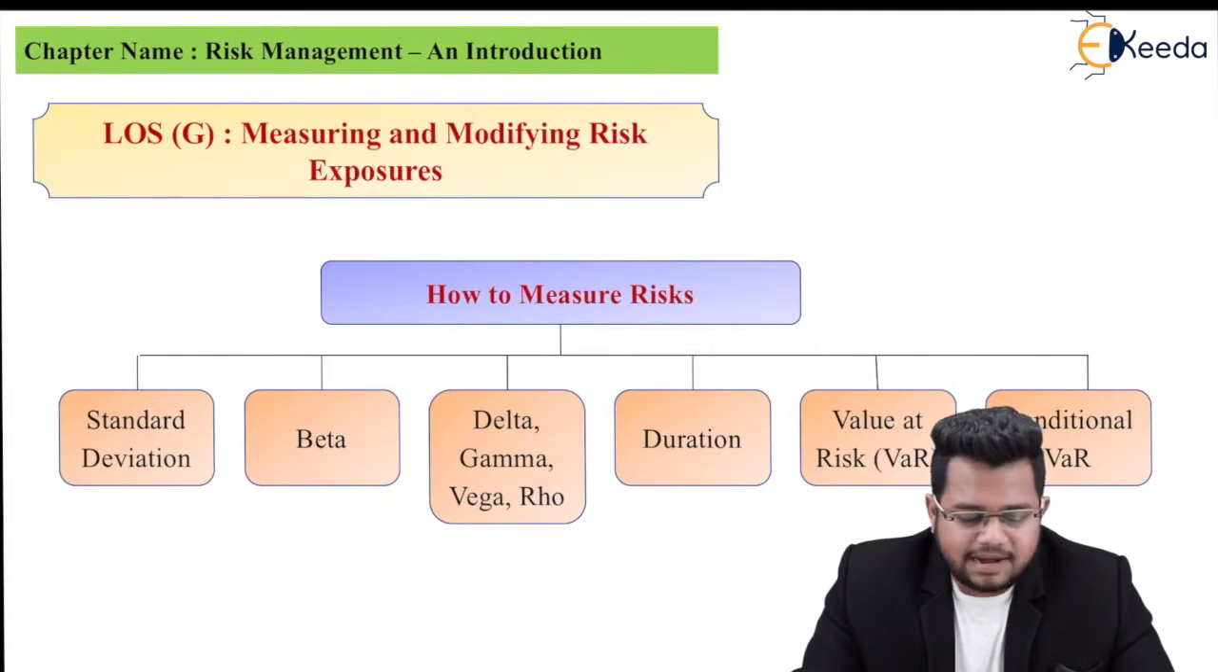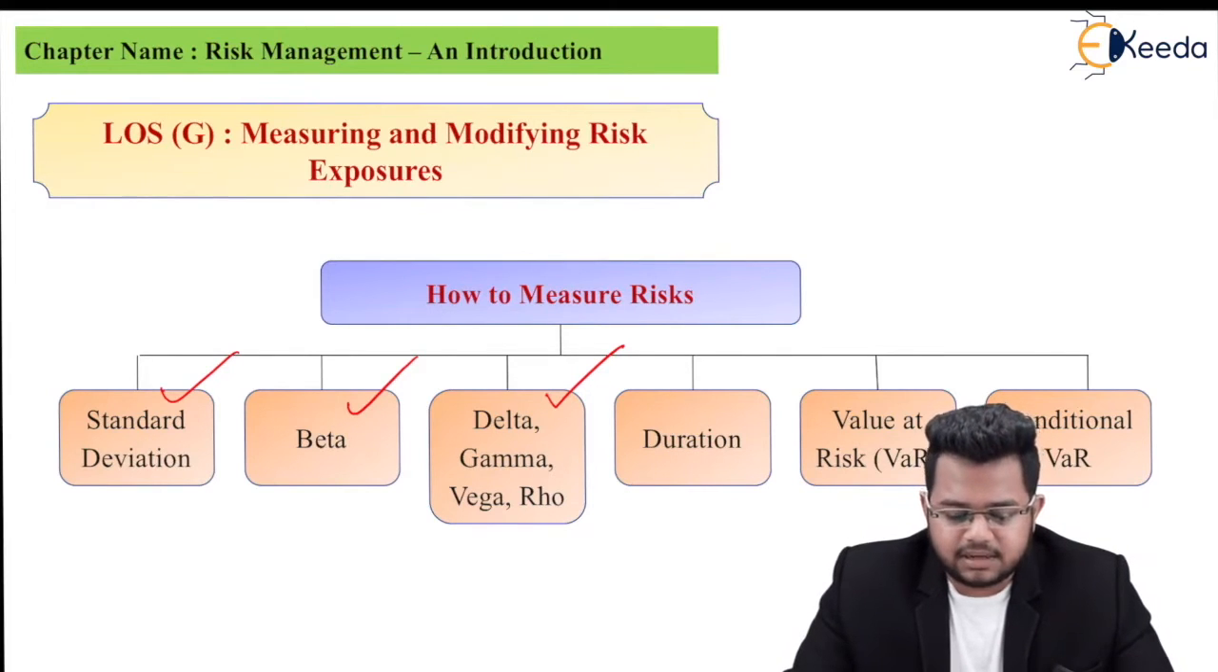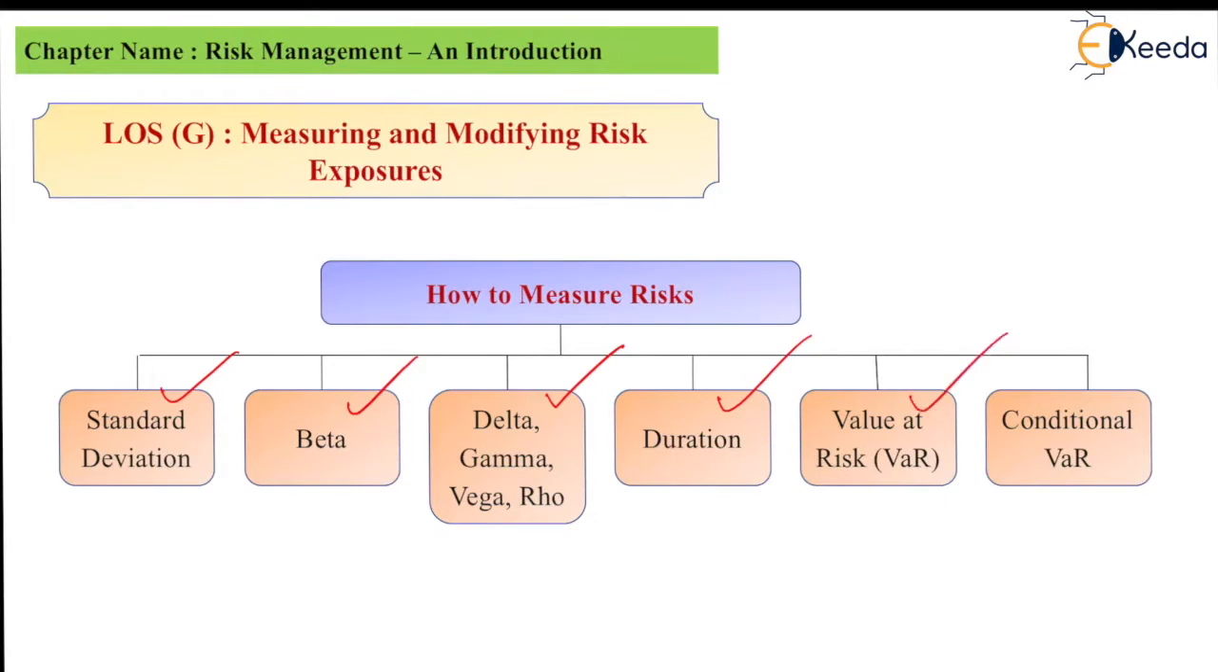The first one is standard deviation. Then we can find out beta. Then will come delta, gamma, vega, rho. Delta, gamma, vega, rho is really new for you. This refers to measurement of derivative risks. We will be studying it in detail. Next is duration for fixed income securities. There is value at risk and conditional value at risk. We have to study each and every point in detail.